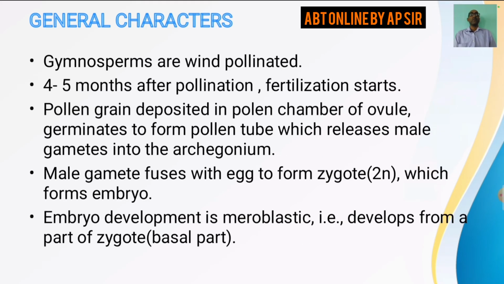Now gymnosperms, remember that they are wind pollinated. So after pollination, 4 to 5 months after pollination, the fertilization starts. What is fertilization? That is the union of male and female gamete.